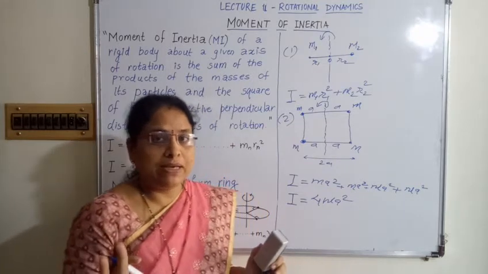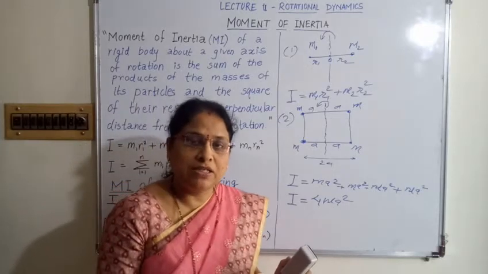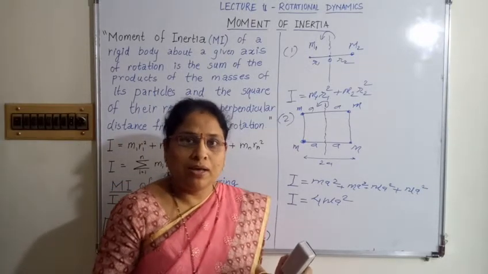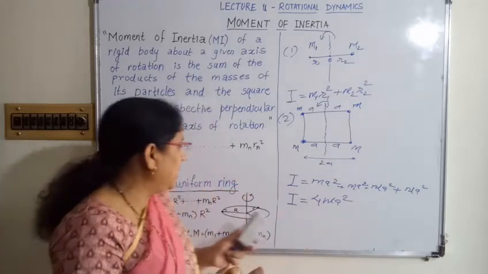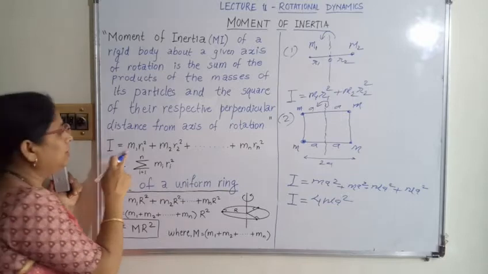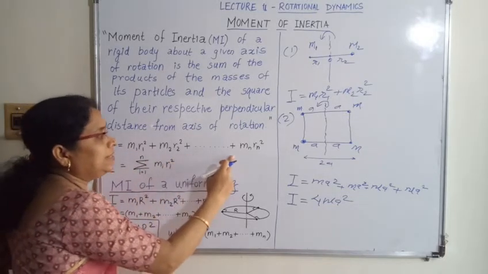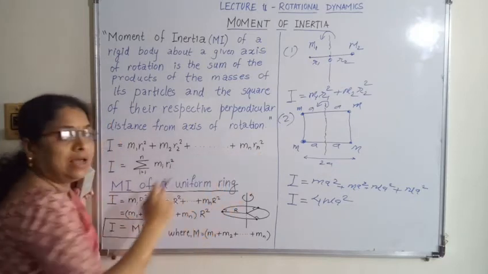N particles are there in the body, and all those particles are situated at distances r1, r2, r3 up to rn. Then how can we write the equation for moment of inertia? I is equal to m1 r1 square plus m2 r2 square plus up to mn rn square.